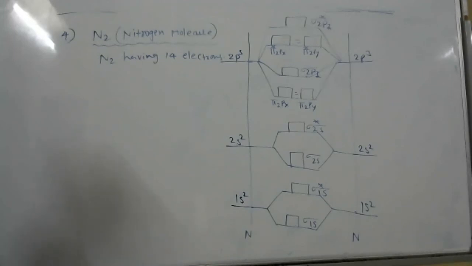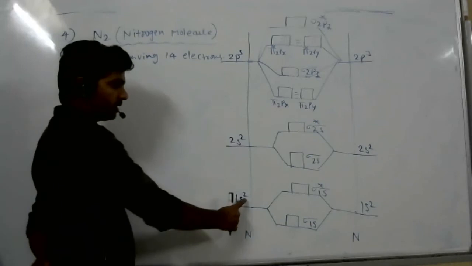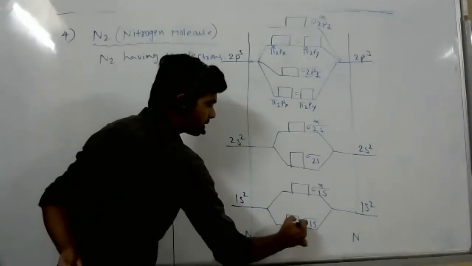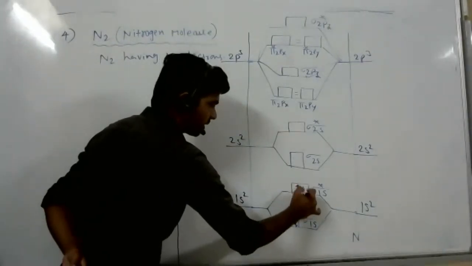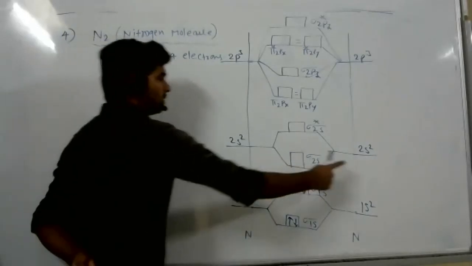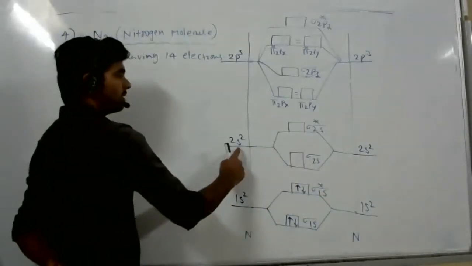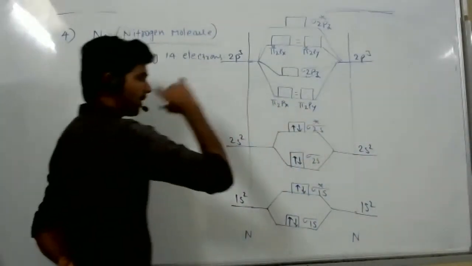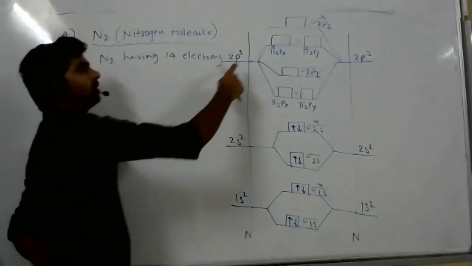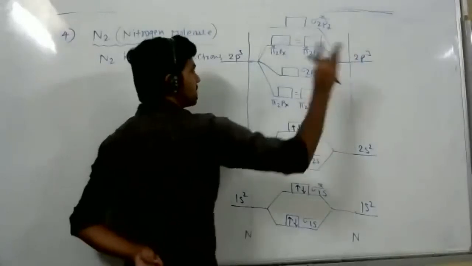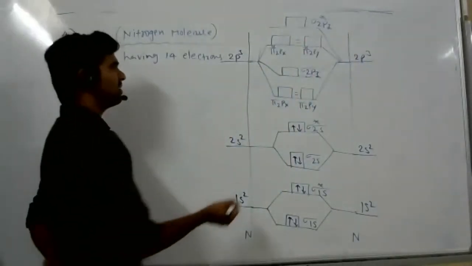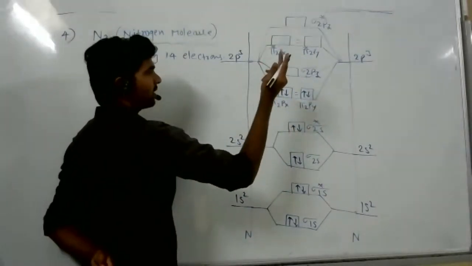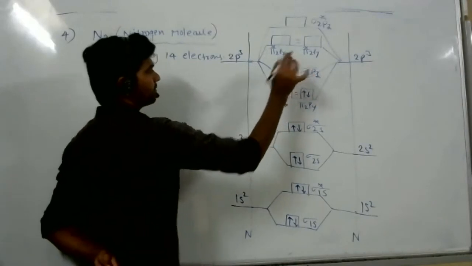Now fill electrons in the molecular orbitals. This side 2 electrons we have, here also 2 electrons, total 4 electrons. Don't worry, give 2 electrons here, and in sigma star 1s also give 2 electrons. Next, the 2s orbitals combine, giving 2 molecular orbitals. Here also we have 4 electrons, so it is possible to give in both the molecular orbitals. Next, be careful. 3 here, 3 here, we have total 6 electrons, right? We can give 2 electrons here, here also. Still 2 electrons are left. Give the 2 electrons here. Completed.